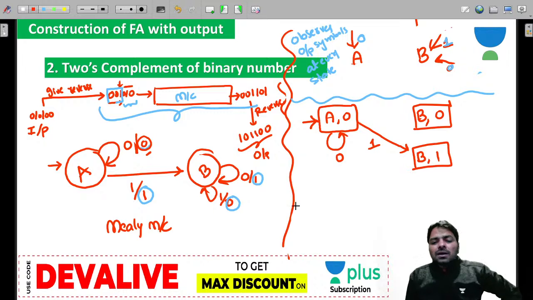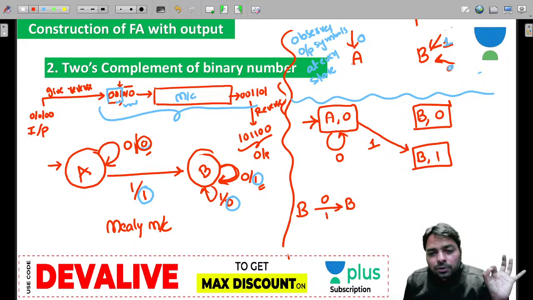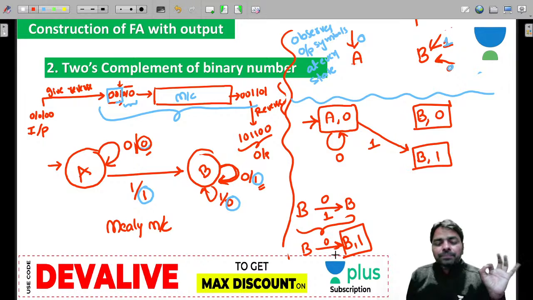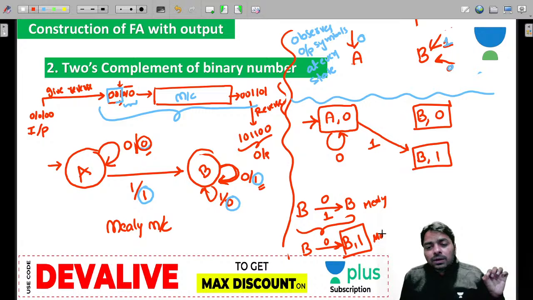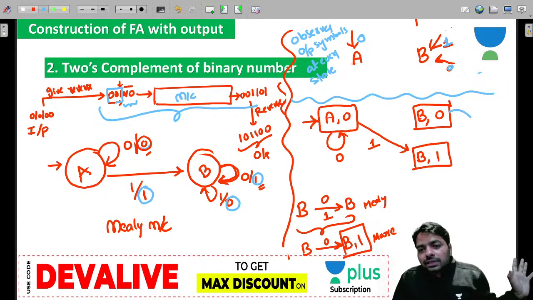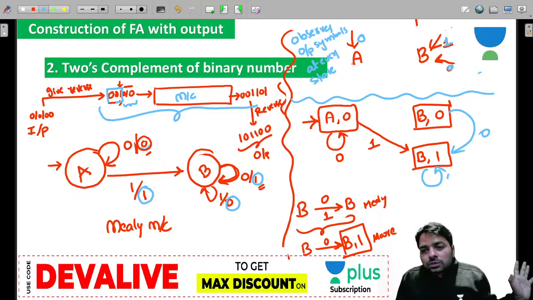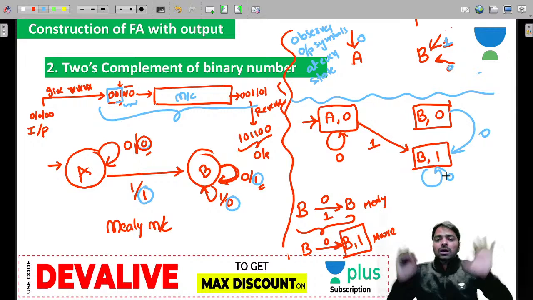Now look at another one, you will understand clearly. Now both are B, guys. B on 0 is never going to change for both of them. Both of them are the same on 0, but look at this machine. B on 0, it produces 1 as the output. It goes to B but produces the 1. It means B on 0, you have to go to B,1. Everybody, look at this Mealy machine and get the Moore machine output. Both B states, same concept. B on 0, both should do the same job. Because both are state B only, on 0 B,1, that's all.